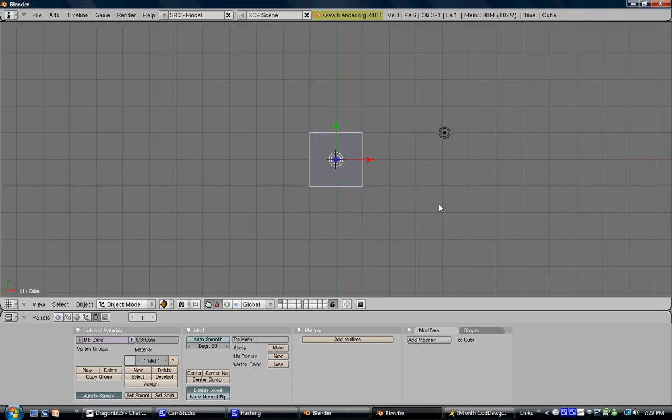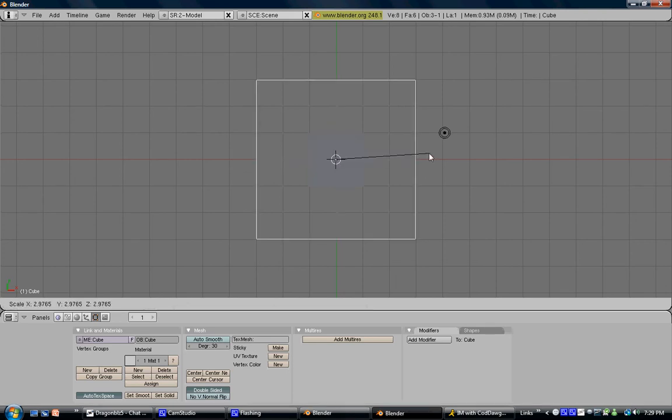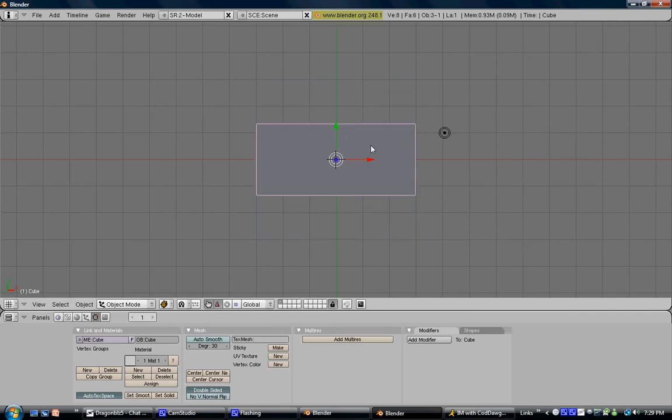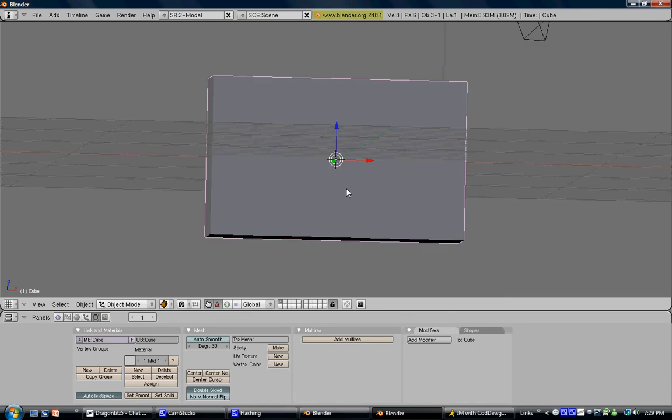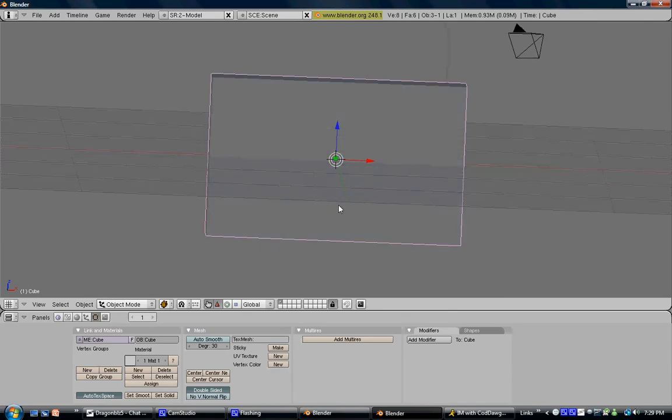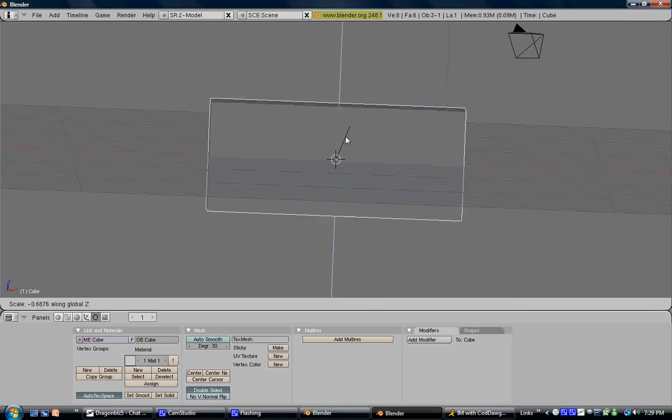Okay, and just size the table up by clicking S. And you can size it down by axis by clicking SY or SX. Okay, so now we have that. You need to make the Z-axis a little thinner. Table shouldn't look like that from the side. So you click S, Z, make it thinner.